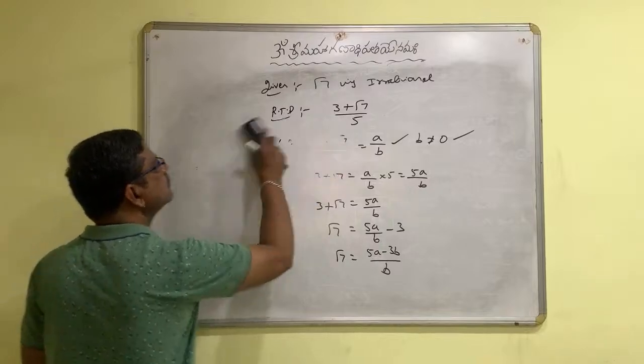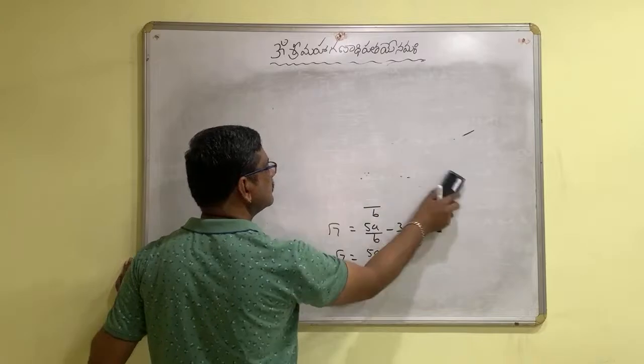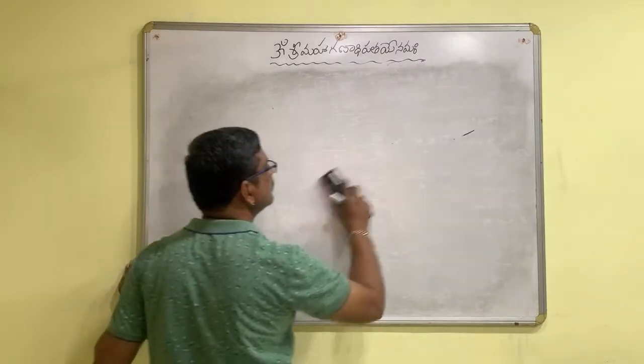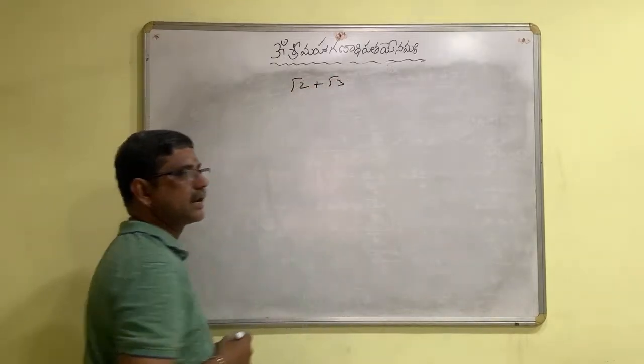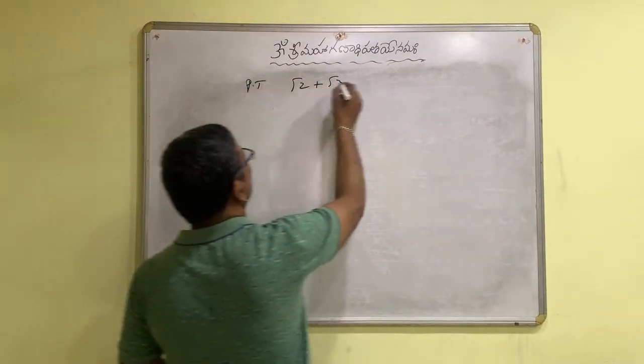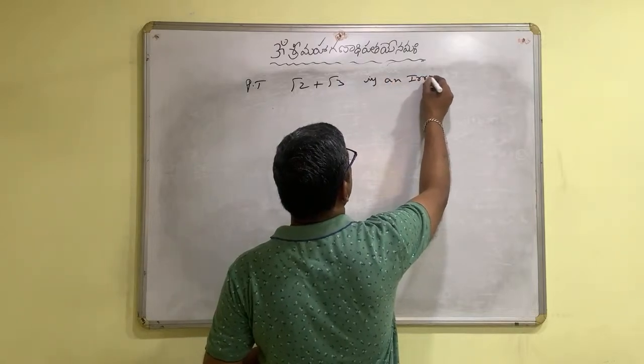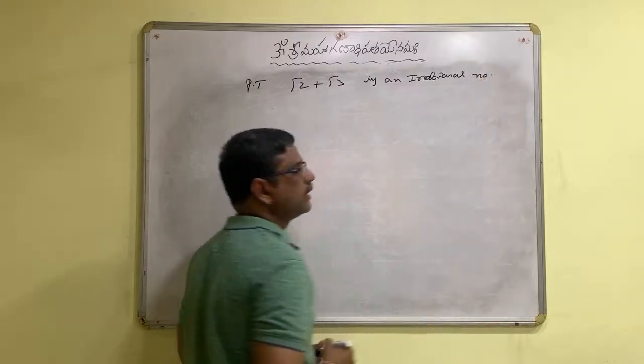Now, one more problem we'll see. Prove that root 2 plus root 3 is an irrational number. We need to prove that.